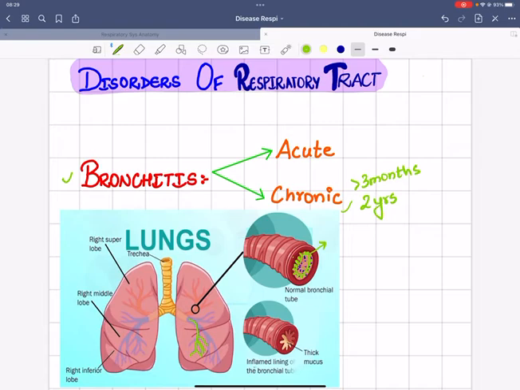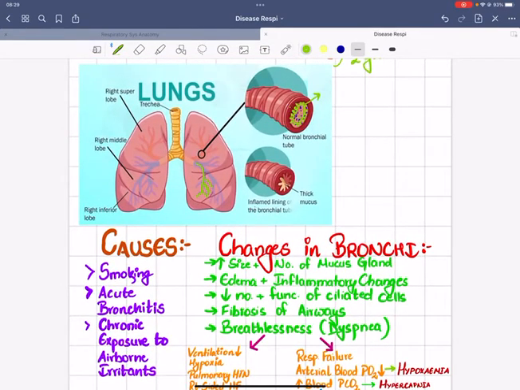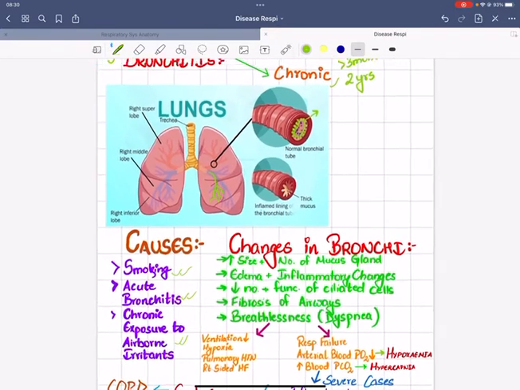So, the main causes of bronchitis: we have smoking. Smoking is the primary cause of bronchitis. Meanwhile, acute bronchitis can further infect the lower branches of the bronchi or the airway tract and result in the chronic form of bronchitis. And chronic exposure to airborne irritants can also lead to bronchitis.